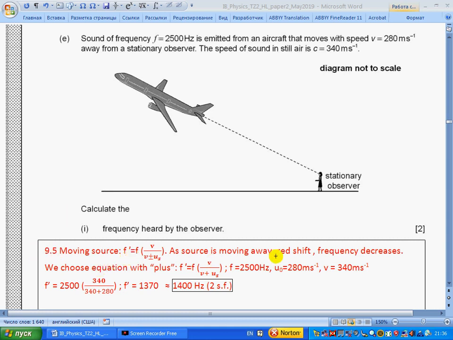As the source is moving away, we observe red shift, so frequency should decrease. We choose the equation with plus, so frequency should decrease. And putting in the values, we get 1400 Hz, so frequency decreased.